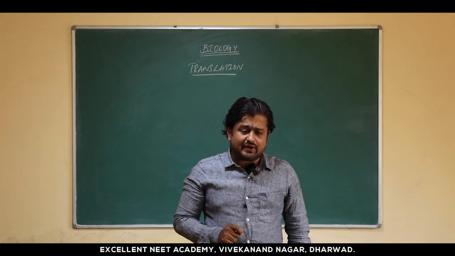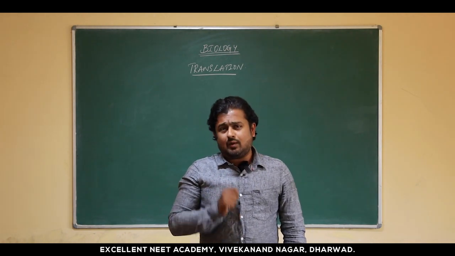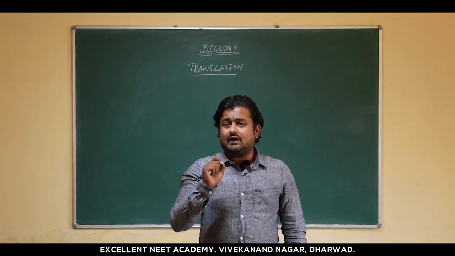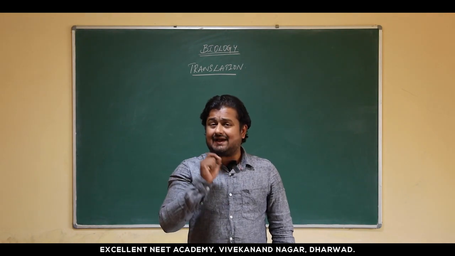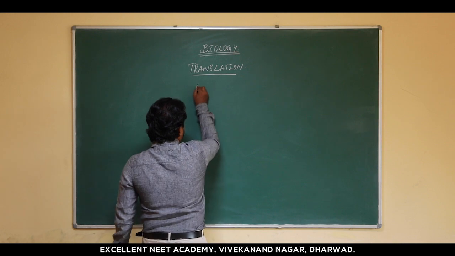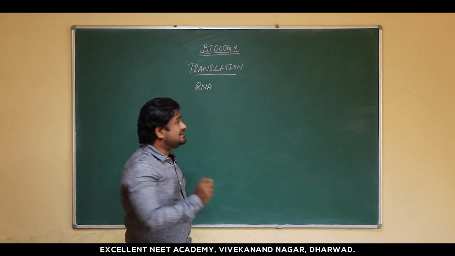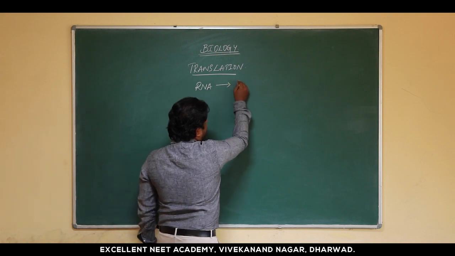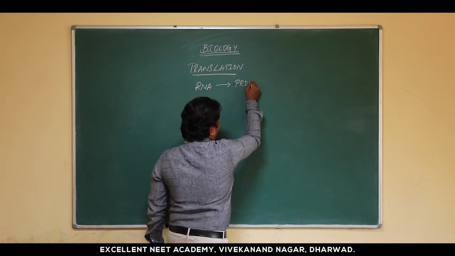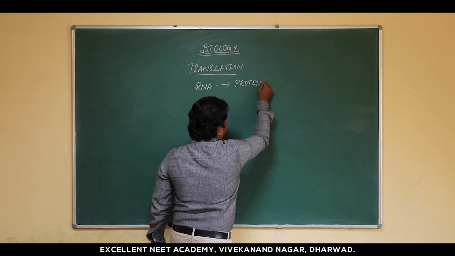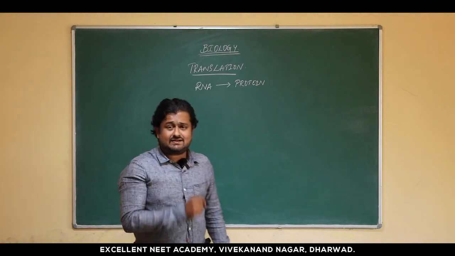Now this topic, translation, is all about where a particular nucleic acid molecule, RNA, is converted into a polypeptide chain.